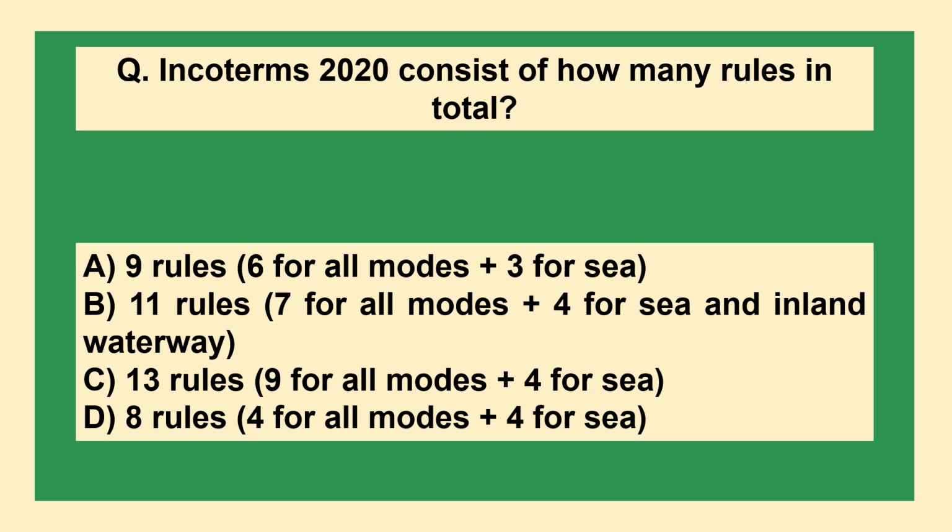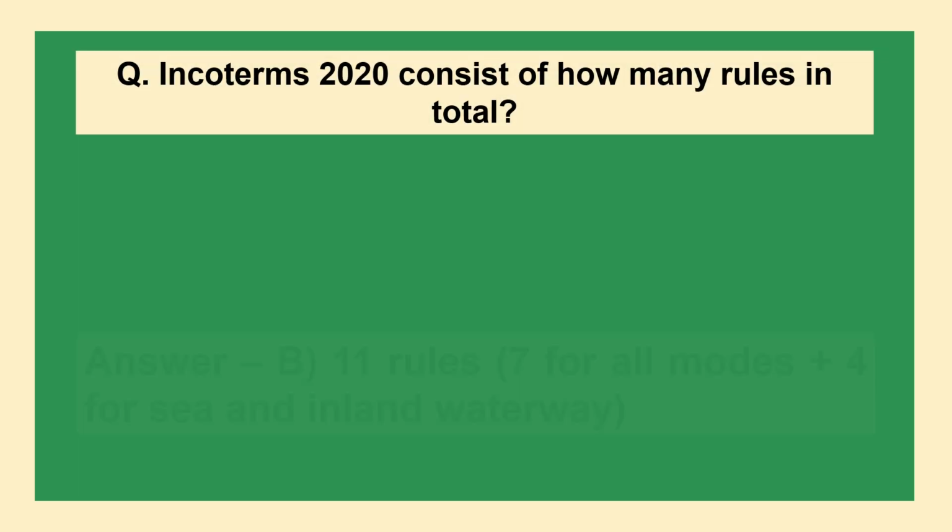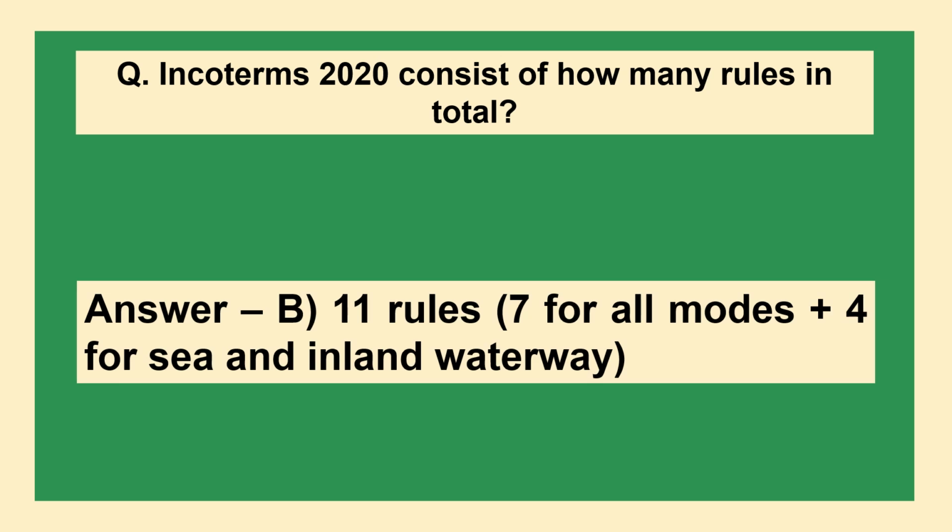Next question is: Incoterms 2020 consists of how many rules in total? Option A, 9 rules, 6 for all modes plus 3 for sea. B, 11 rules, 7 for all modes plus 4 for sea and inland waterway. C, 13 rules, 9 for all modes plus 4 for sea. D, 8 rules, 4 for all modes plus 4 for sea. The answer is option B, 11 rules, 7 for all modes plus 4 for sea and inland waterway.